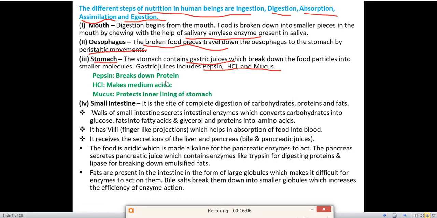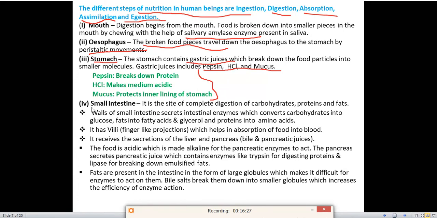Pepsin breaks down proteins. Hydrochloric acid makes the medium acidic, since it is an acid. Next one is mucus. What does mucus do? It protects the inner lining of the stomach. So these different gastric juices have different types of functions. You have to remember the function of each and every gastric juice.